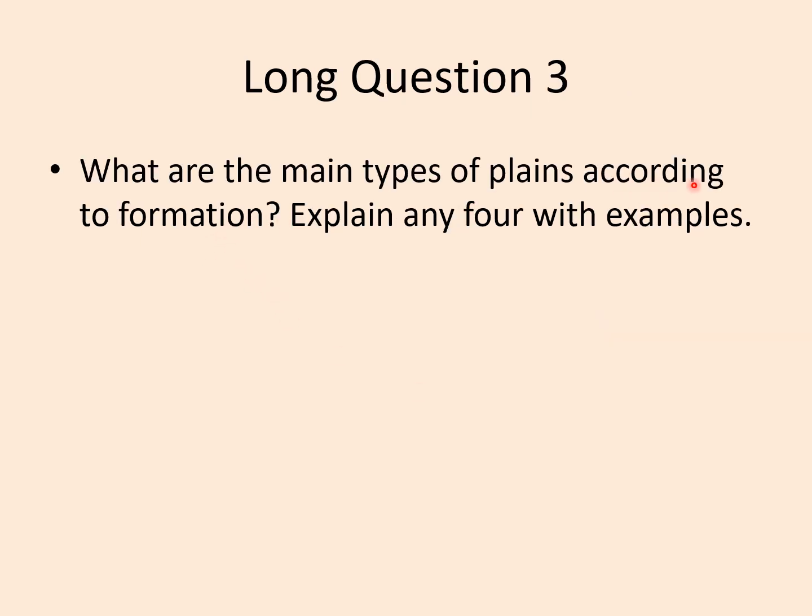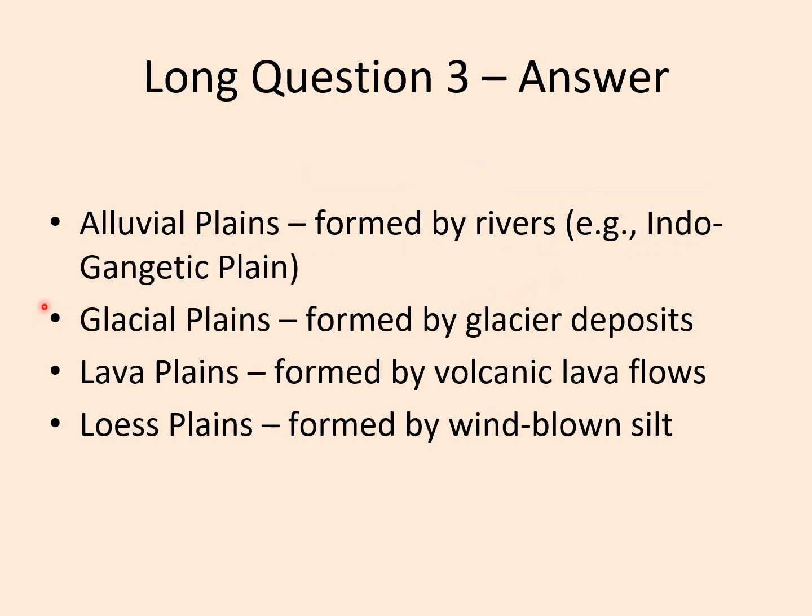What are the main types of plain according to formation? Explain any four with examples. Alluvial plains are formed by rivers, for example the Gangetic plain. Glacial plains are formed by glacier deposits, lava plains by volcanic lava flows, and loess plains by wind-blown silt.